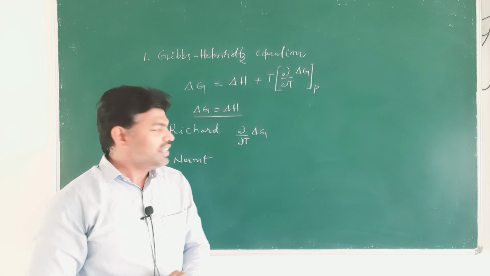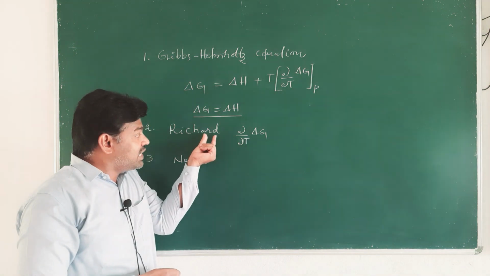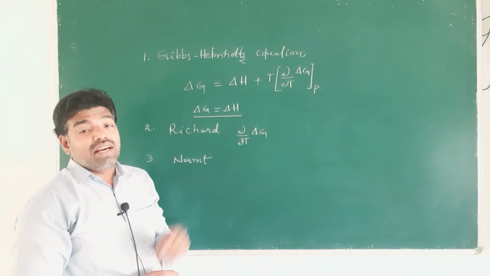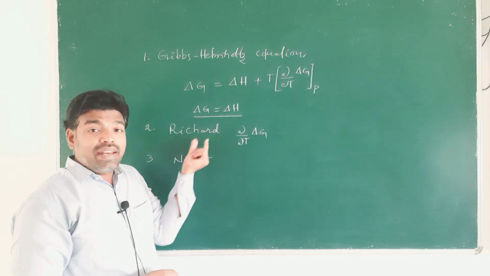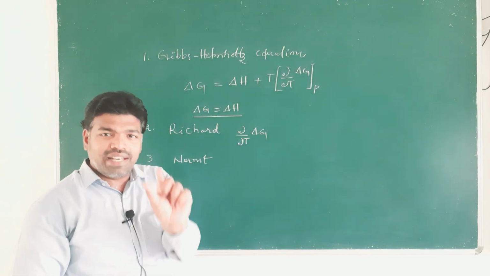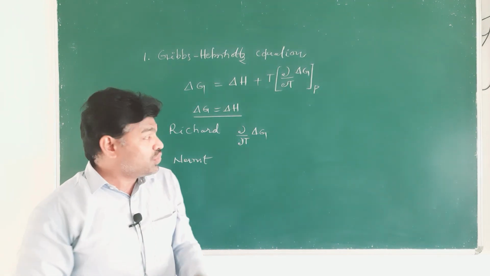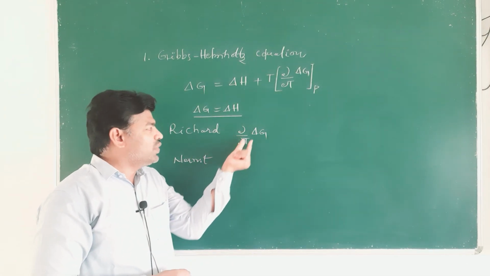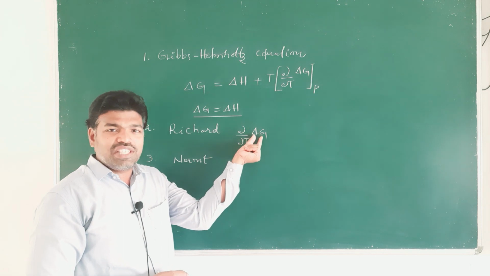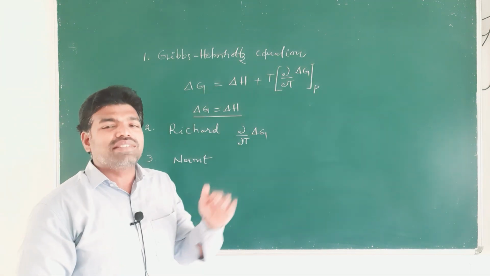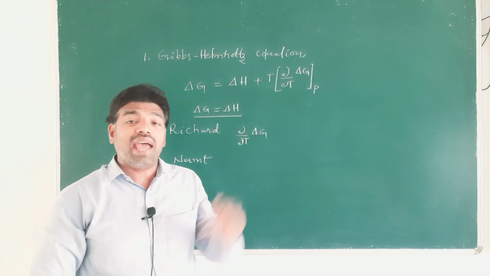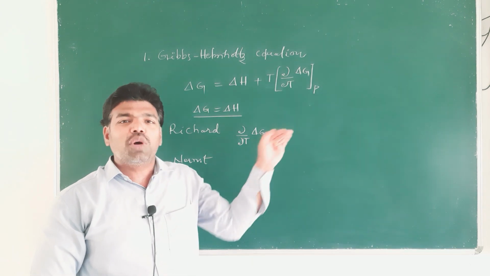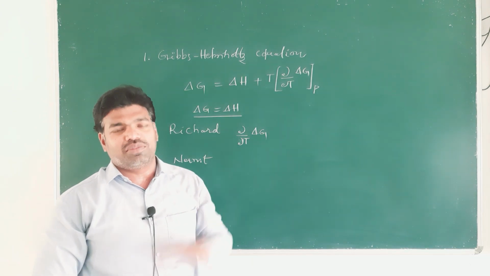I repeat, based on Richard's data, Nernst made a suggestion. Actually Richard concluded that the value of dou by dou T of delta G approaches 0 as the temperature is lowered, or as the temperature is lowering, dou by dou T of delta G approaches 0.